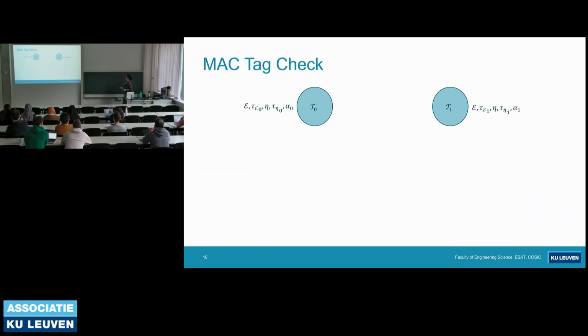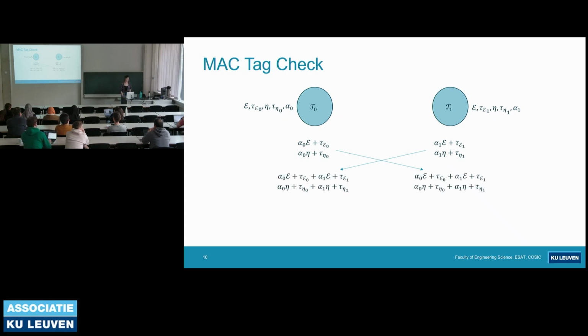Now let's see how MechCheck happens. The tiles have epsilon and eta. They were already blinded and unmasked. And they also have the shares of the tag of epsilon and the tag of eta, and the respective shares of alpha. The first step is they compute alpha times epsilon plus the tag of epsilon with the shares that they have. And then they send these variables they computed to each other.